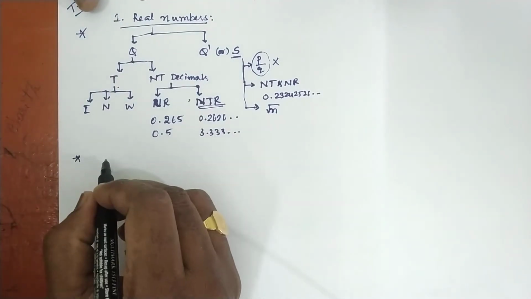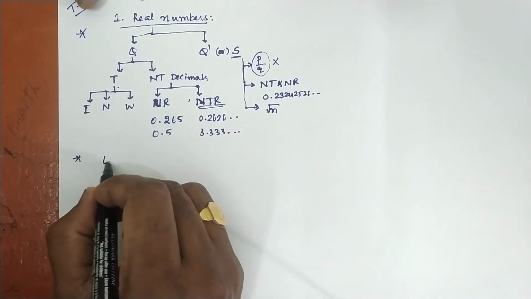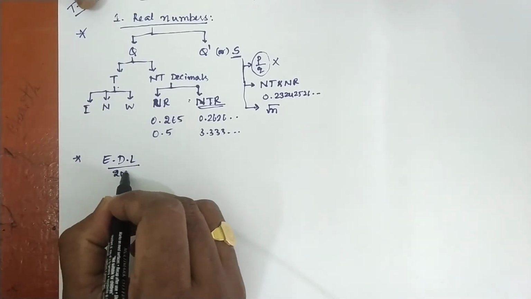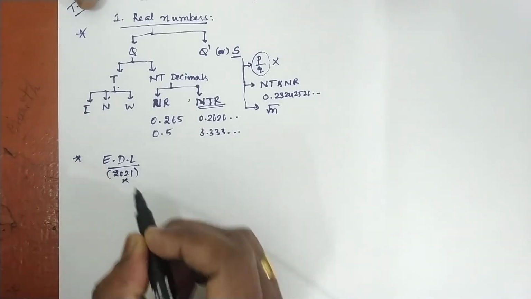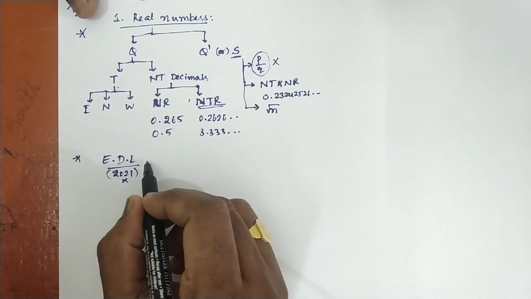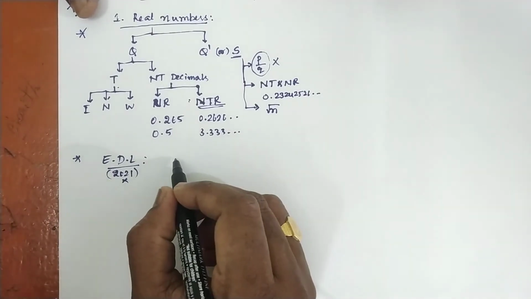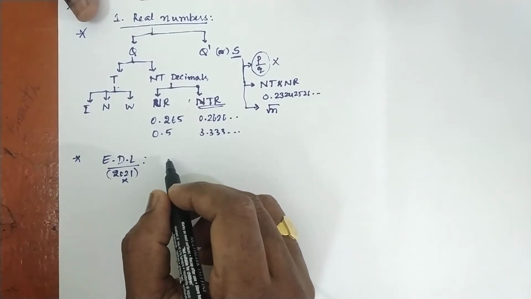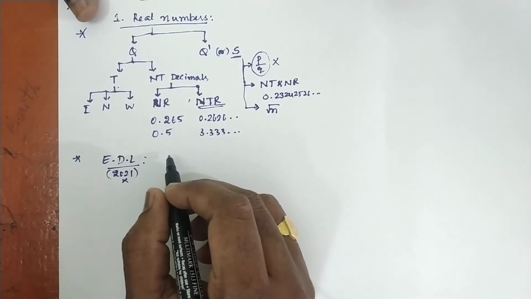Second point, we have Euclid's division lemma. Anyway, it is deleted for the 2021 academic year. It is a kind of division algorithm.